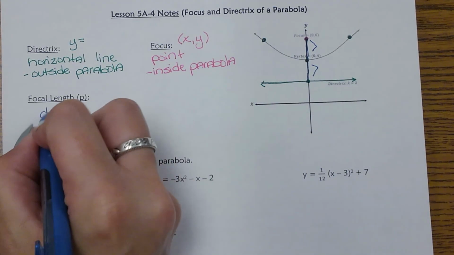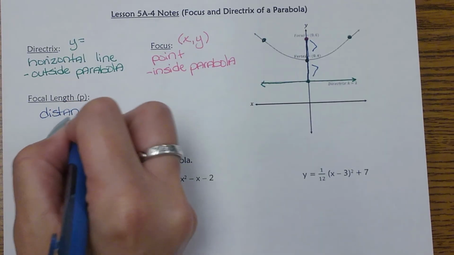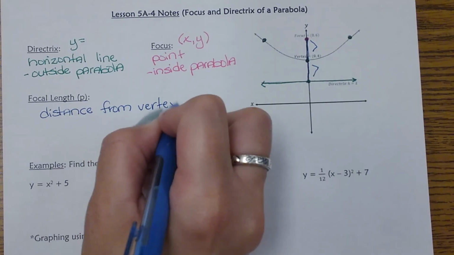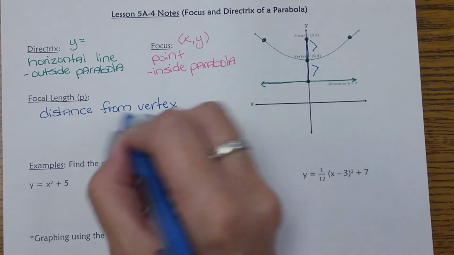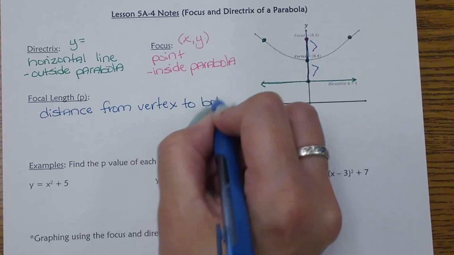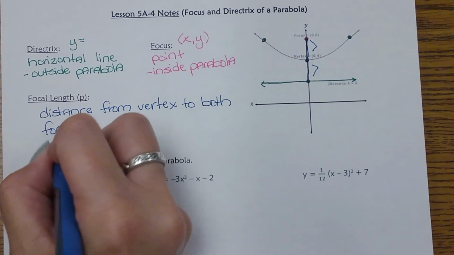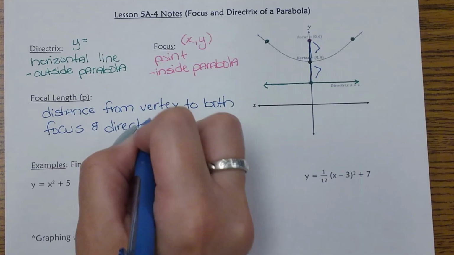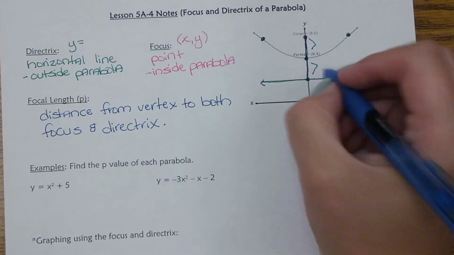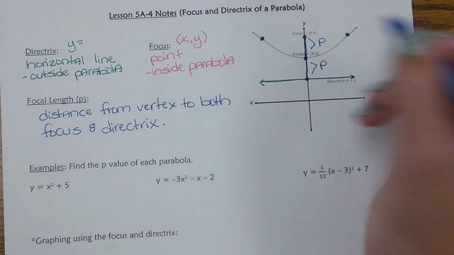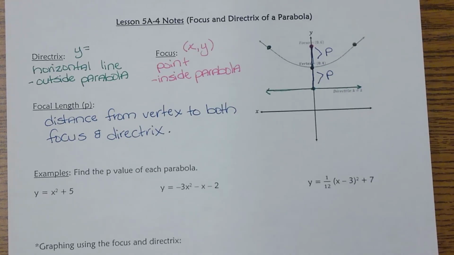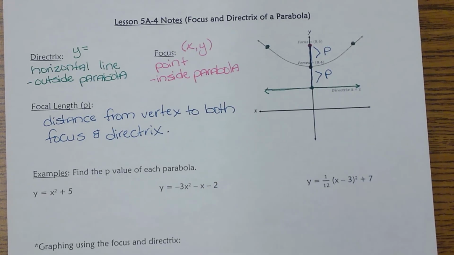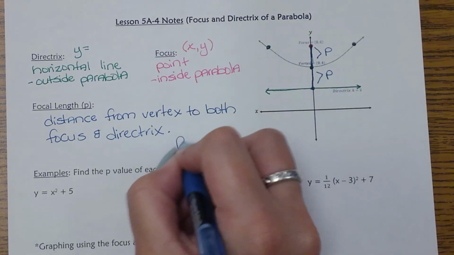So this is going to be the distance from the vertex to both of those. So the distance from the vertex to both the focus and the directrix. So that's the same amount, and that's going to be labeled with a P. Okay, and that is a very important part of what we're going to do today. So that's going to be one of the first things we need to make sure we understand, which is how to find that p-value. And it is a set formula.